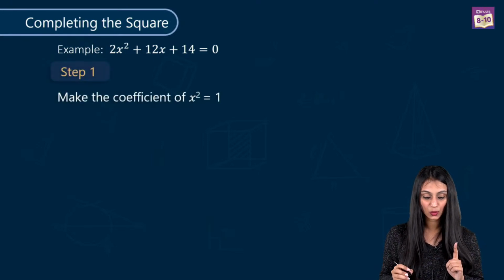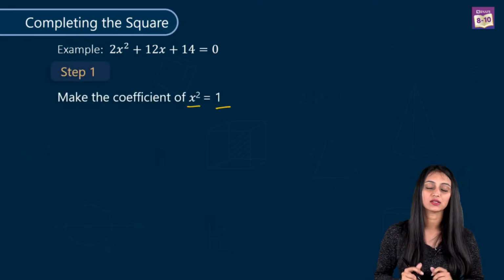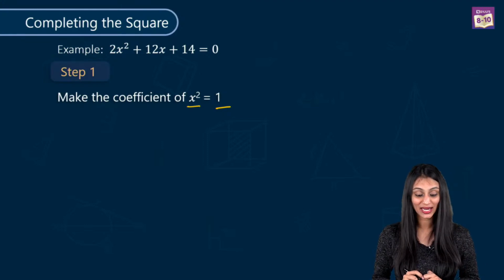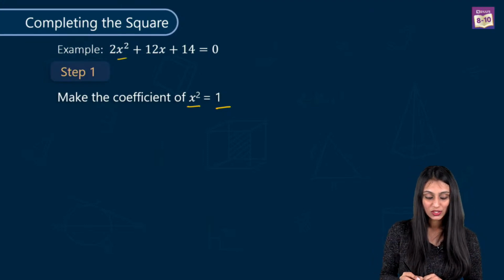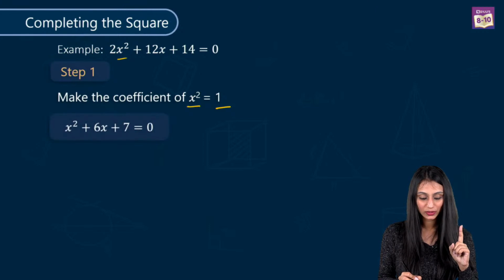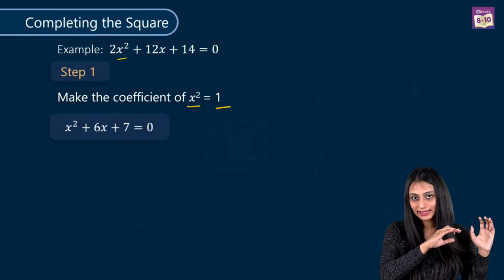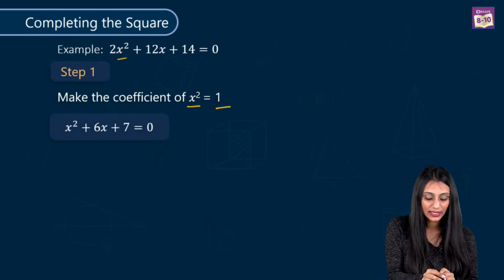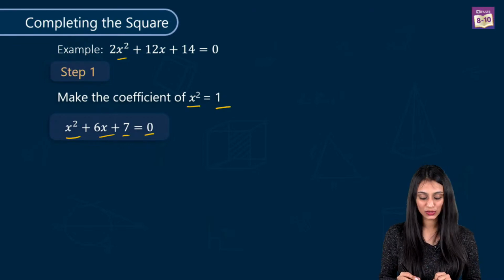First step that you need to know is you have to make the coefficient of x square as 1. It's a quadratic equation, right? You have to make its coefficient 1. So to make its coefficient 1, what I'll do here is simply divide the entire equation by 2. Yes, we get x square plus 6x plus 7 equals 0.